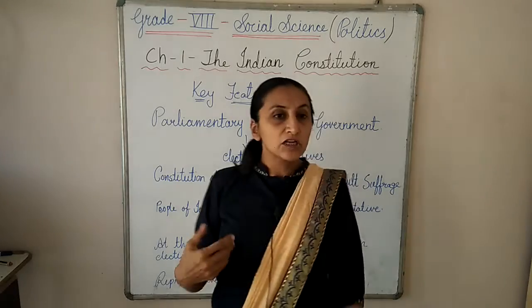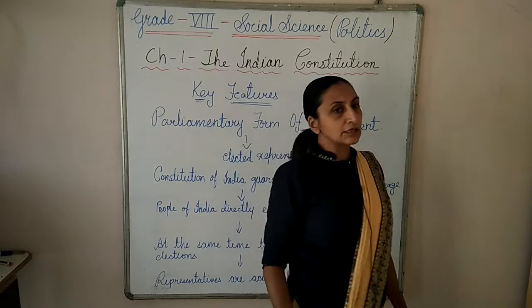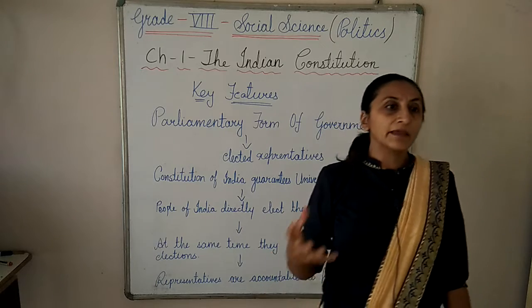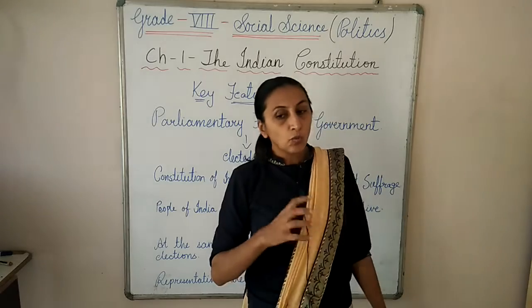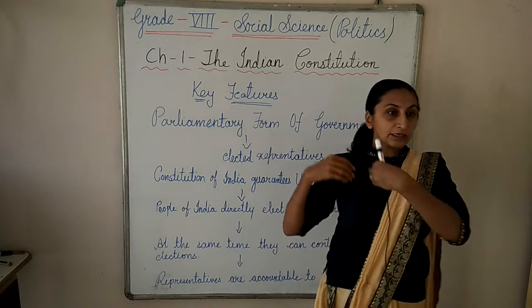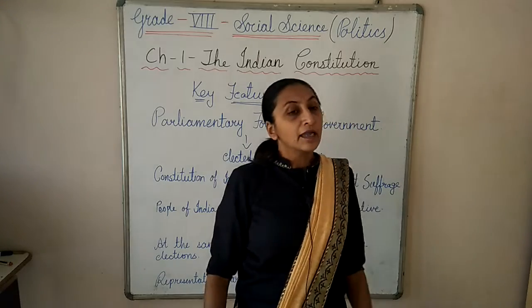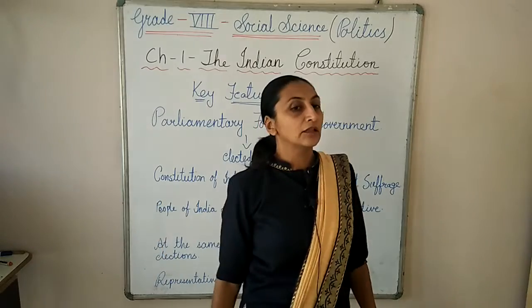There they discuss the issues, hold debates and discussions, and afterwards they form the laws and govern the country. Whatever problem is there, we tell our representatives, and they discuss it in parliament, govern the country, and make the laws.